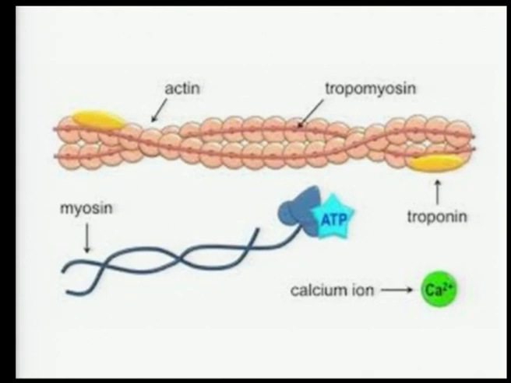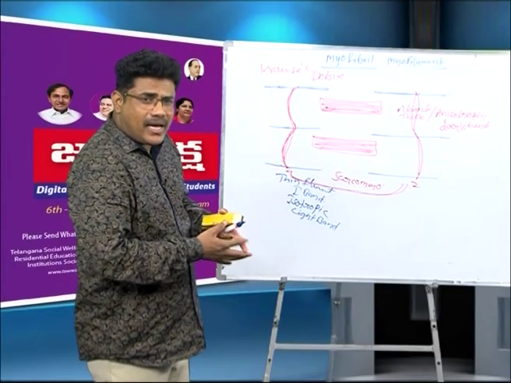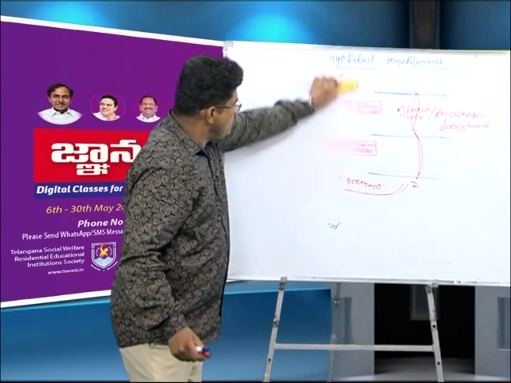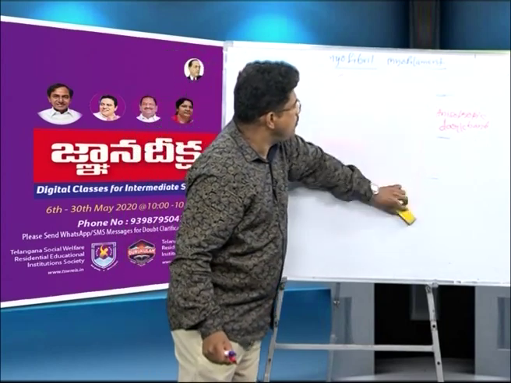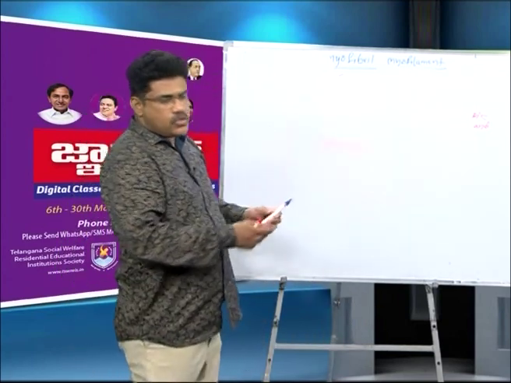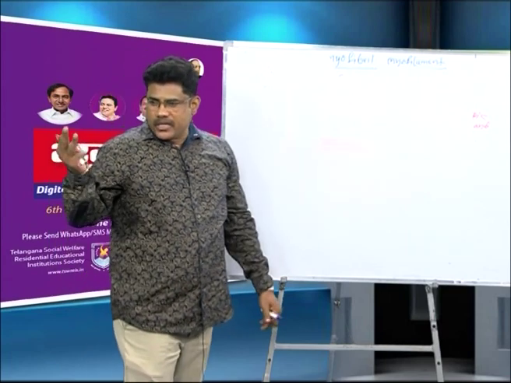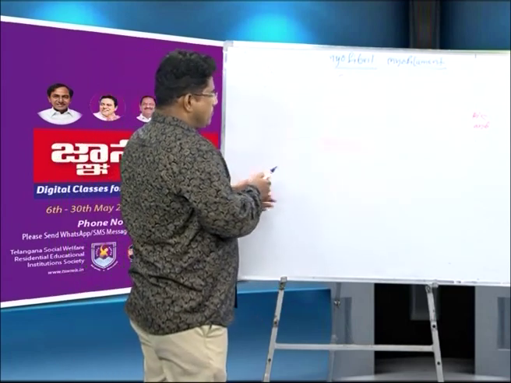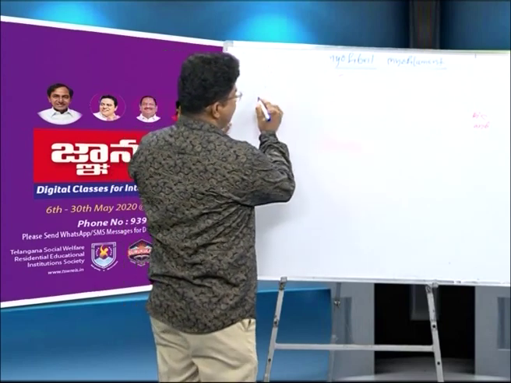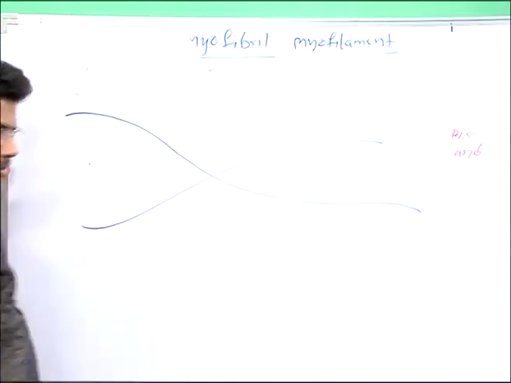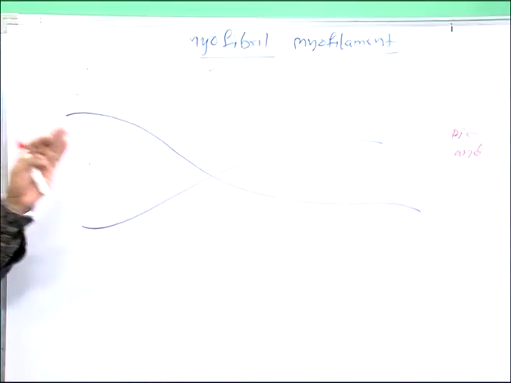Now, going to study very clearly the thin filament structure. My dear students, now we will discuss the thin filament structure clearly. What is the thin filament? In the thin filament, three proteins are there. So this is the thin filament structure.